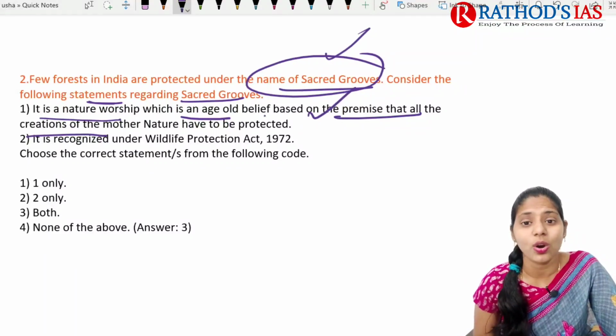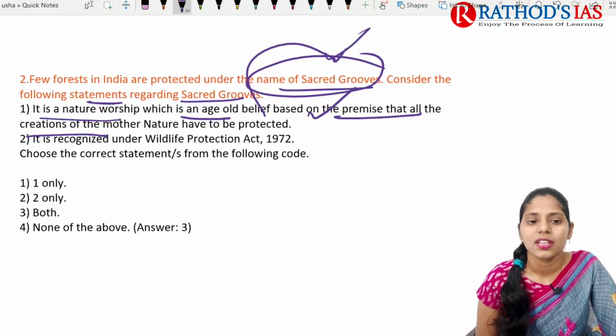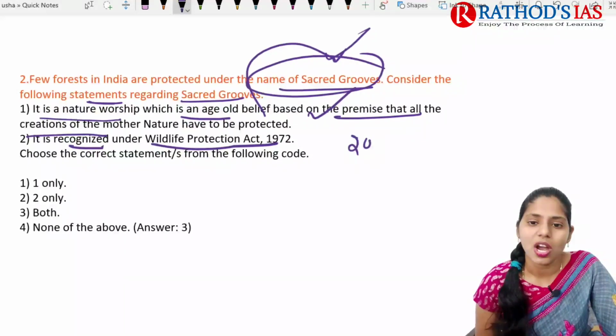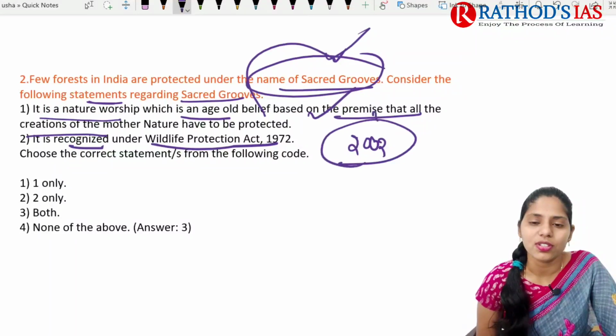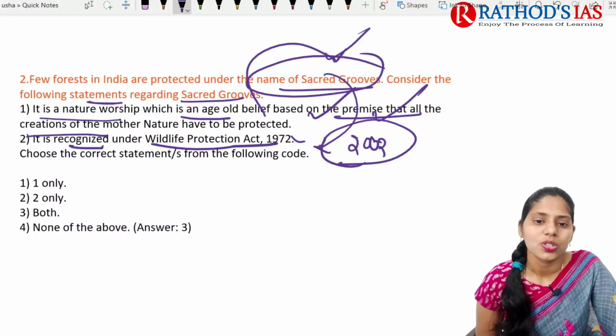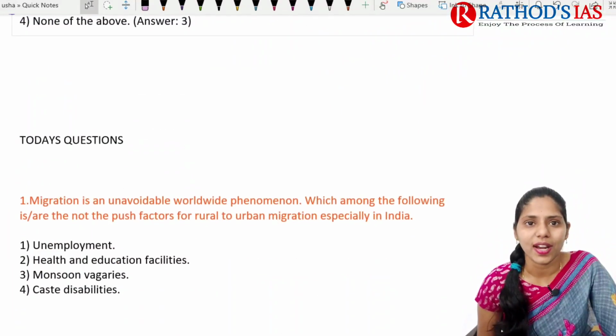Yes, this is the concept of sacred groves. And it is recognized under the Wildlife Protection Act. After 2002, these sacred groves are recognized under the Wildlife Protection Act of 1972. So this statement is also absolutely correct. So the correct option here is 3, both 1 and 2.